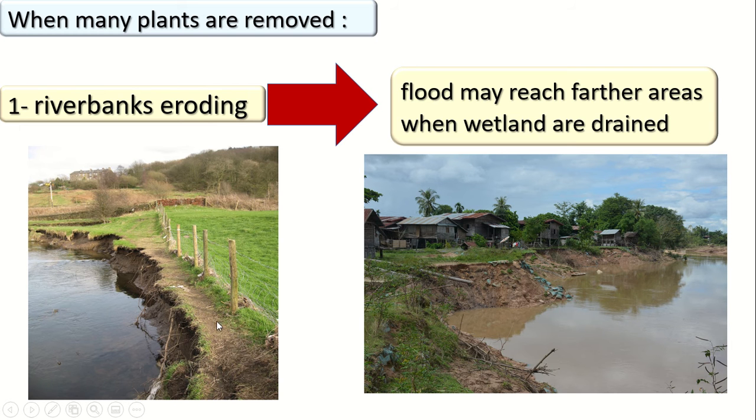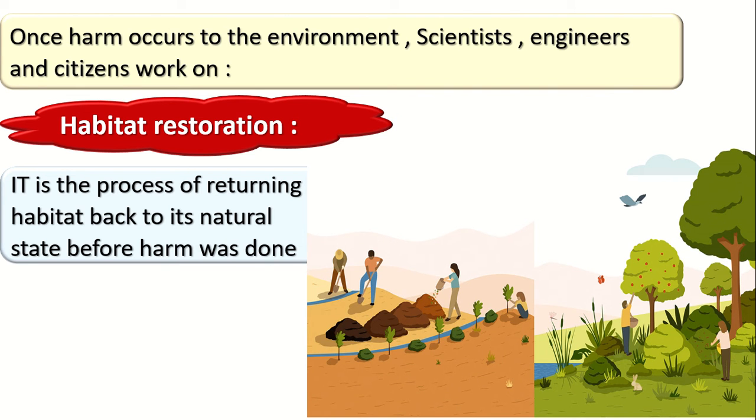So when we take the plants from the ground, what will happen? The ground will be damaged, or the river bank will erode. When the river bank erodes, what will happen to the water or the flood? The flood will reach a farther area. So again, when we remove the plants from the ground, the river banks erode, and the flood will reach a farther area. And this is harming our environment.